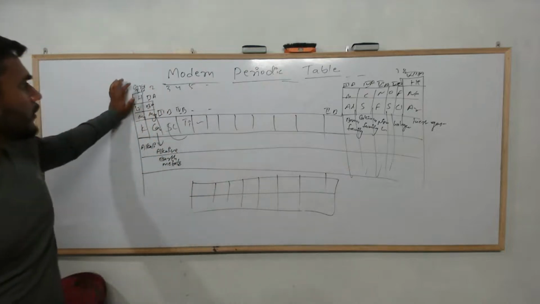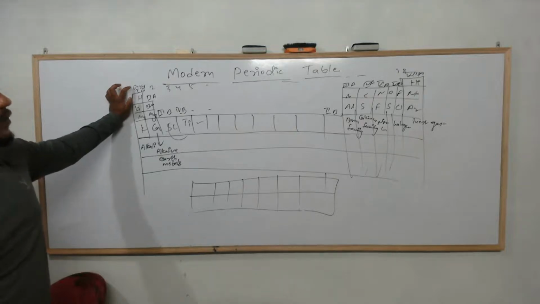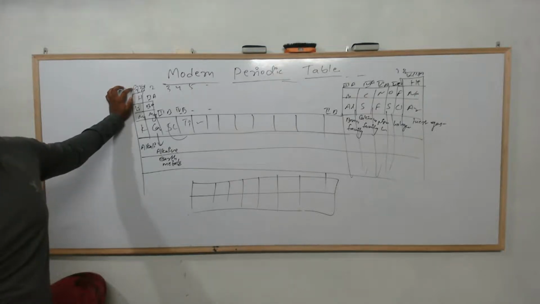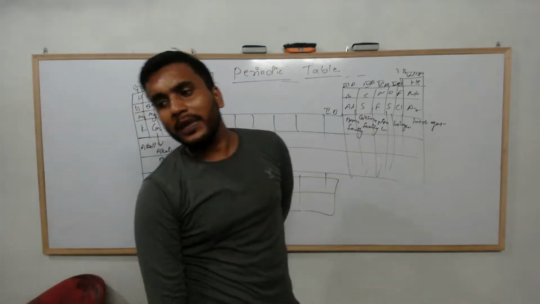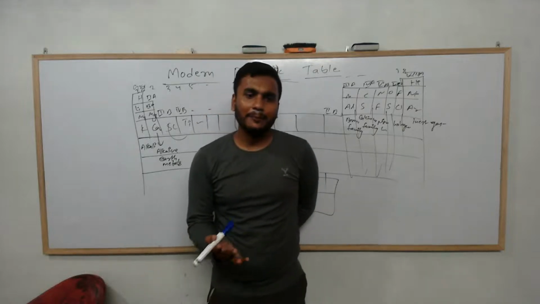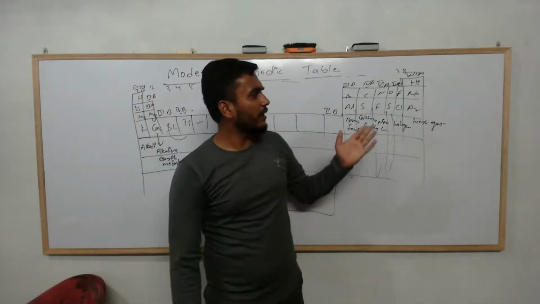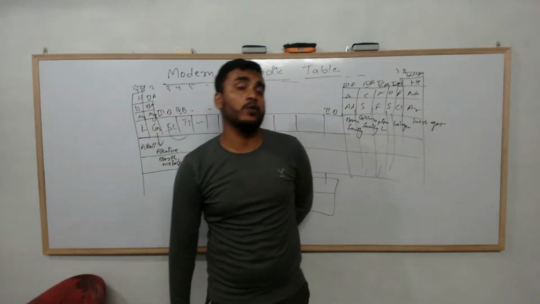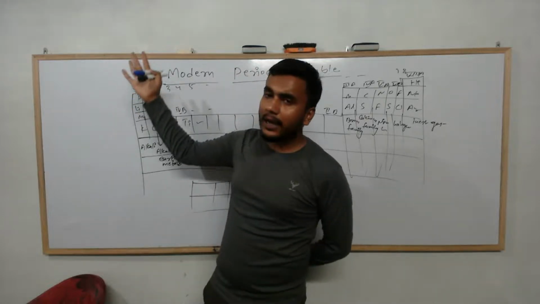Okay, so look at here. Group 1 is called alkali. There is a reason for calling it alkali. Alkali means they have basic properties, and whenever these alkali metals form something, they generally form basic things, like sodium hydroxide. That is a base. So the elements that form basic substances, we call alkali.